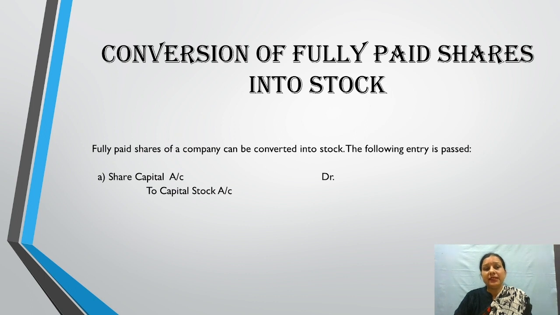Now, next method of alteration is conversion of fully paid up shares into stock. As we know, we can convert the fully paid up shares into stock. So this is also one of the parts of alteration. Fully paid up shares can be converted into stock by doing the following entry: share capital account debited to capital stock account. Here, the amount of capital will remain same, just it will be altered from share capital to capital stock.